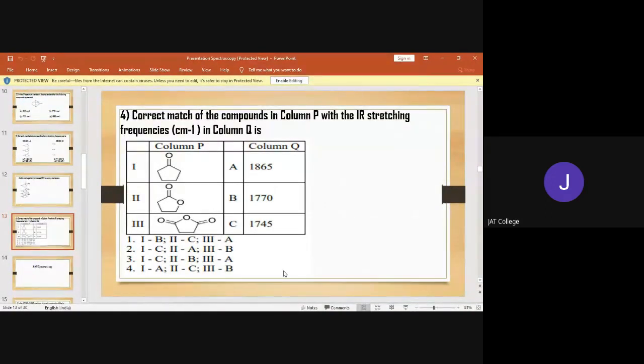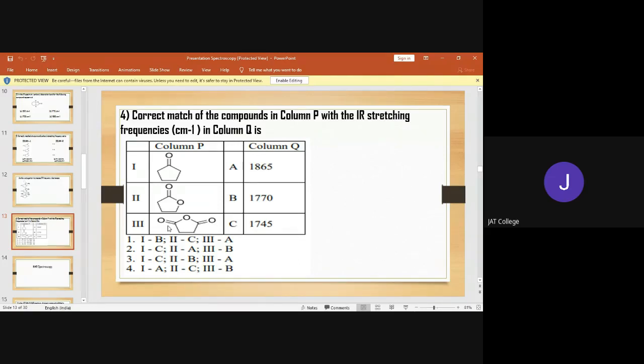Look at here. All are 5-membered. The first compound is a ketone. The second one is an ester. And the third one is an anhydride. Out of these three 5-membered compounds, ketone has the lowest IR stretching frequency as compared to ester, and ester has the lower IR stretching frequency as compared to anhydride.